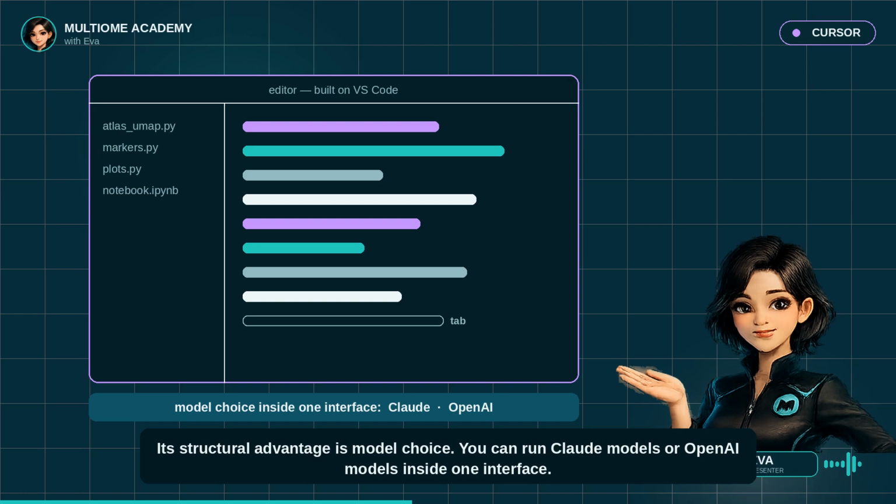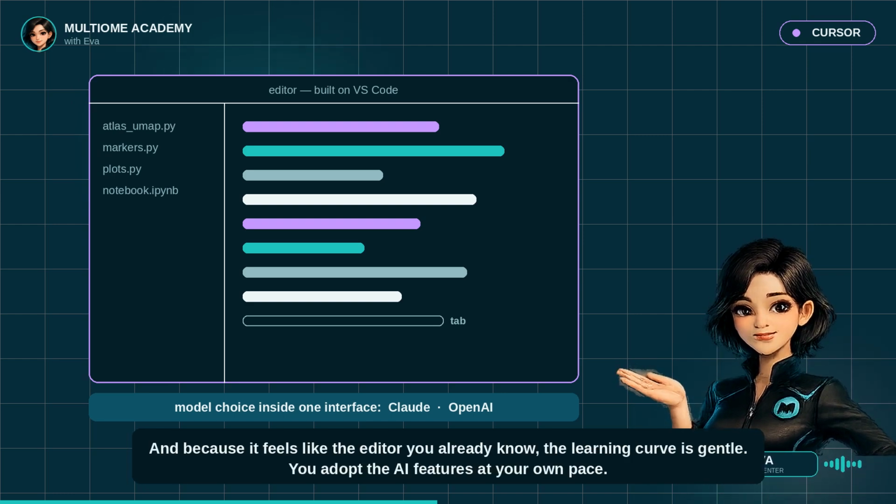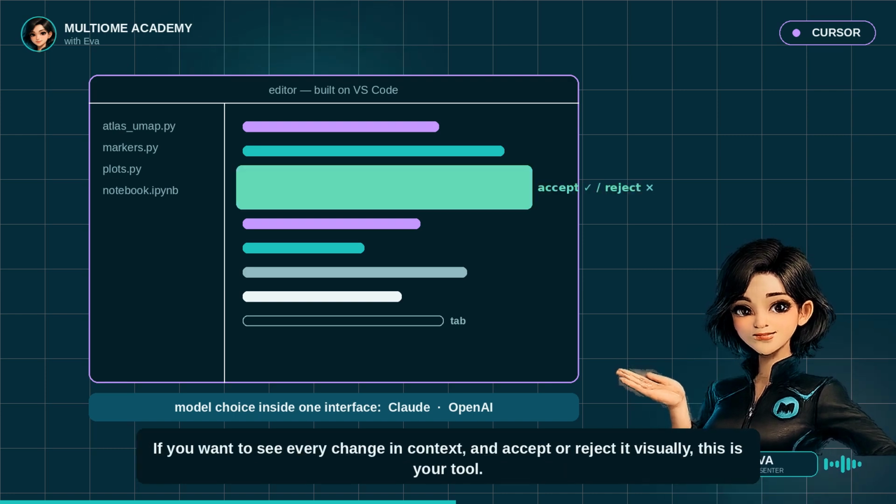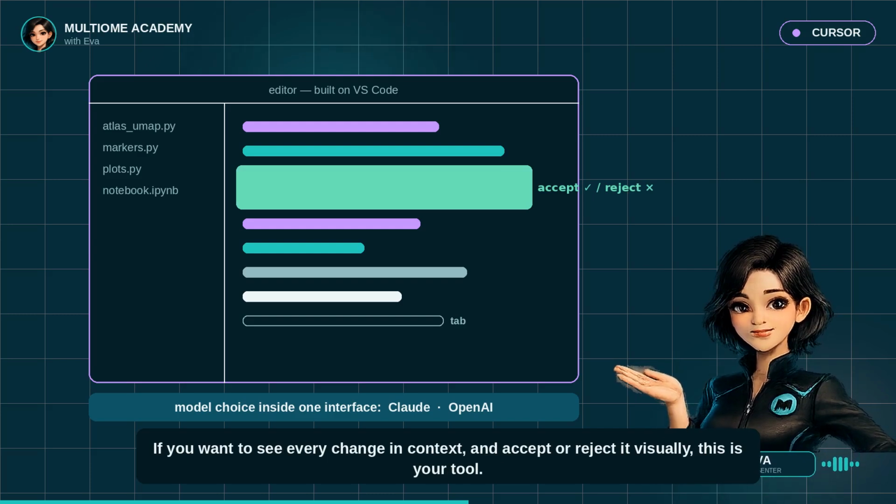Its structural advantage is model choice. You can run Claude models or OpenAI models inside one interface. And because it feels like the editor you already know, the learning curve is gentle. You adopt the AI features at your own pace. If you want to see every change in context and accept or reject it visually, this is your tool.